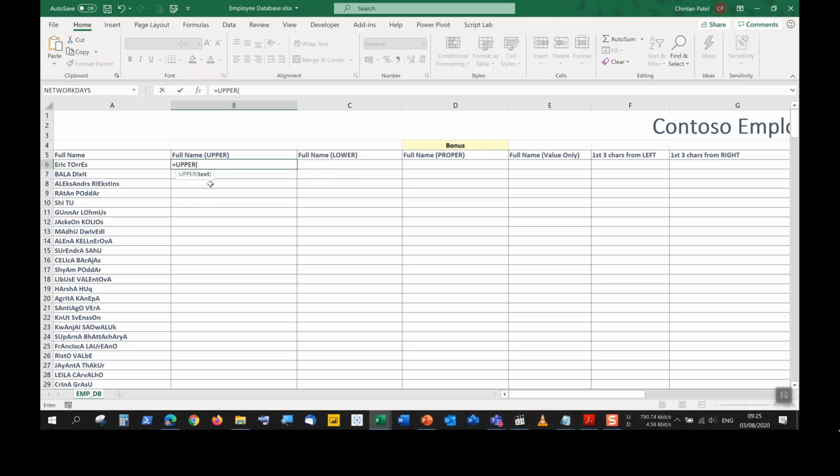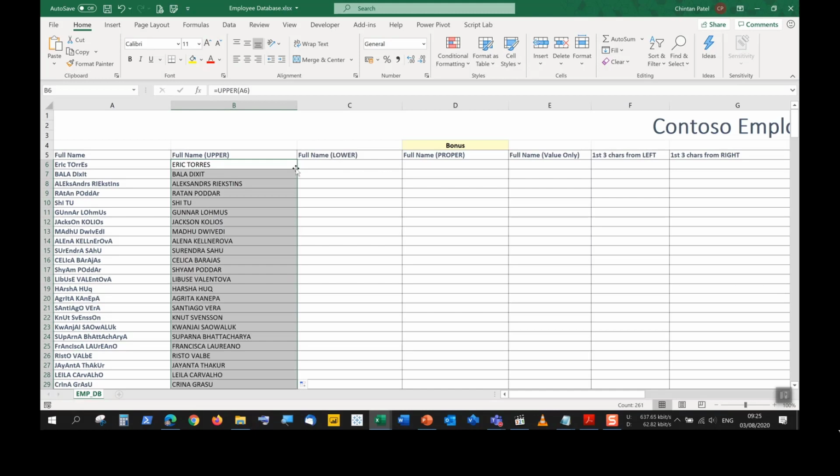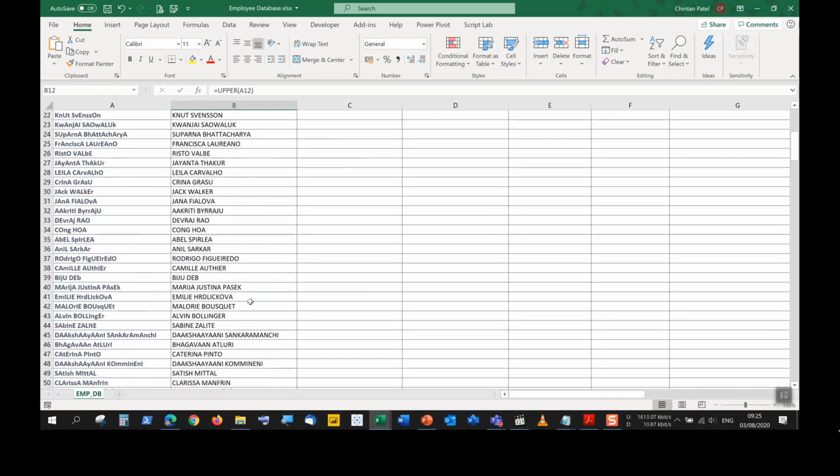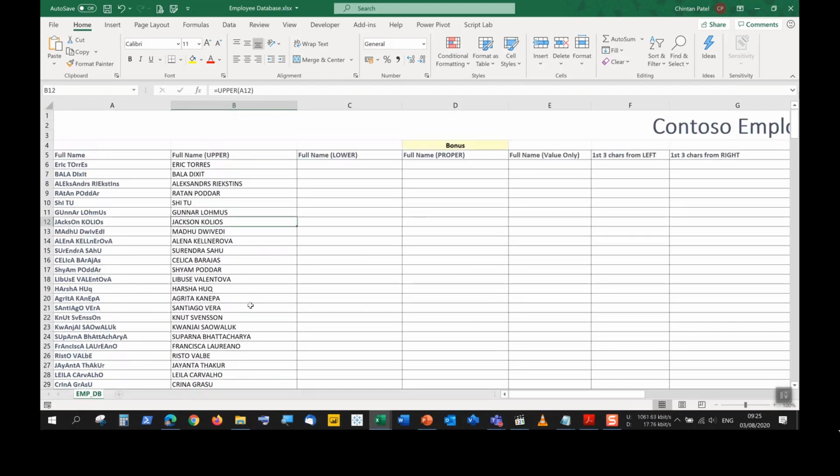All it requires us to put in is the text, which is the cell reference of A6, and I push my closing brackets, push enter. We can see now everything is in uppercase. It has taken every letter, made sure it converts it to uppercase. I can then double click the bottom right hand corner to complete it for the rest. So very quickly, I have my names all in uppercase. I didn't have to type that out. It would have taken ages to get this typed out the way it should have been typed out.